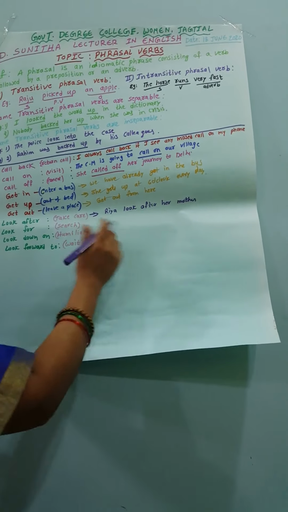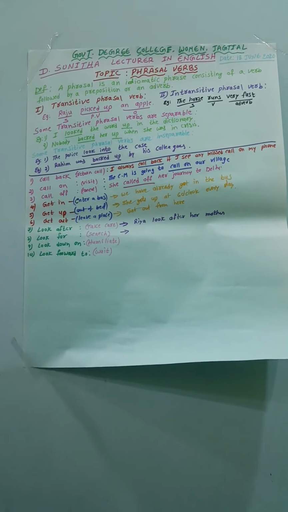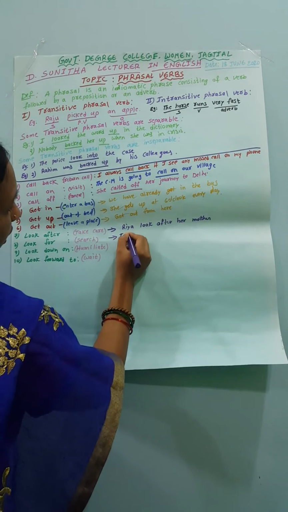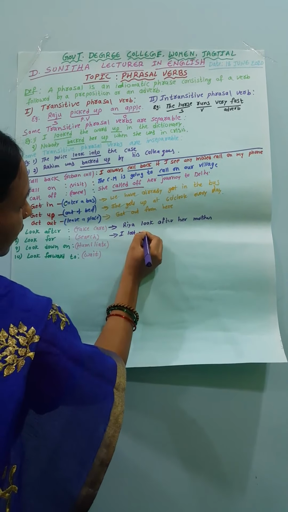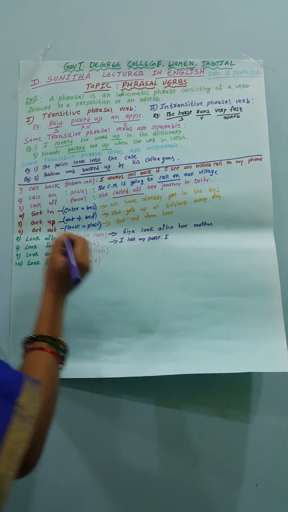She takes care of her mother in her old days. And the second example, look for, search. I lost my purse and I have been looking for it.